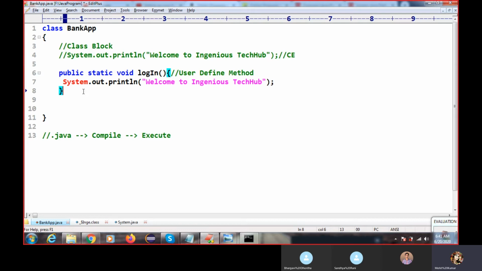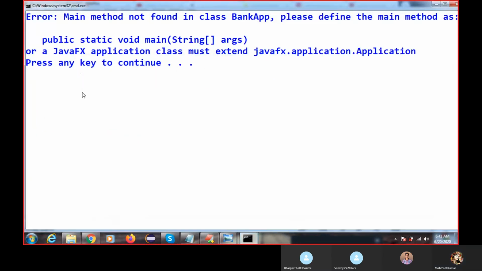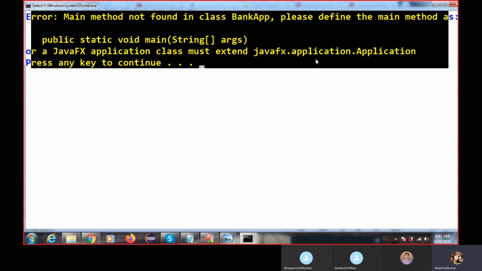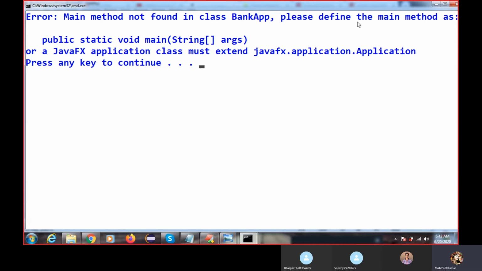I am trying to execute this code. If I press Control 1, it will compile. If I press Control 2, it will execute this code. See, when I was trying to execute this code, I'm getting some error. The error is telling: main method not found in class Bank. Please define the main method.